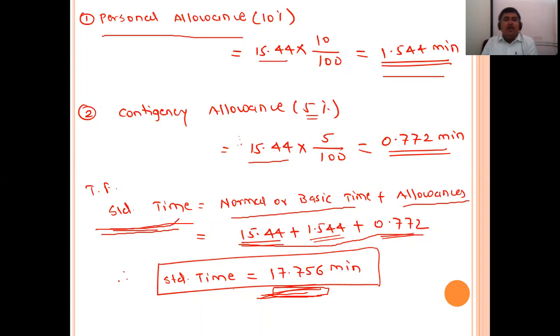If any worker takes less than 18 minutes, his speed is good. If any worker takes more than 18 minutes, his speed is less. Is it understood? Any doubt?